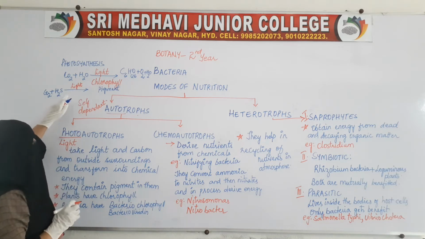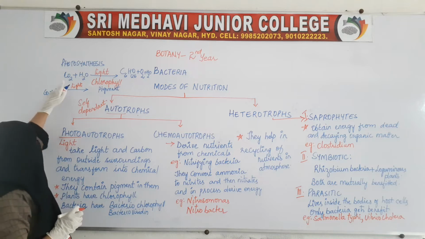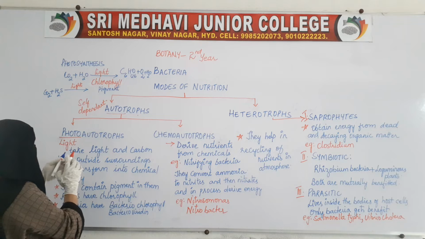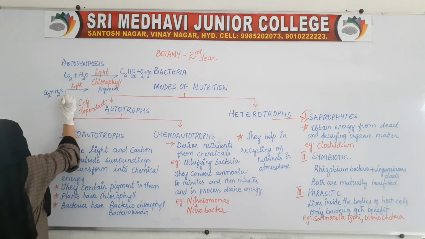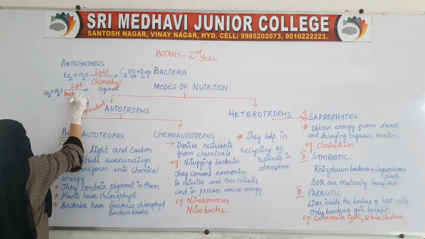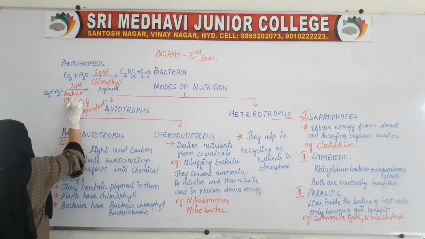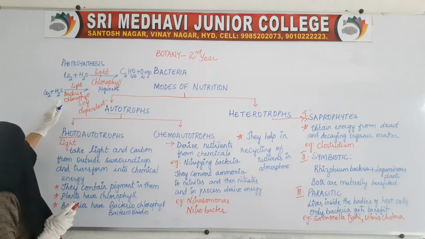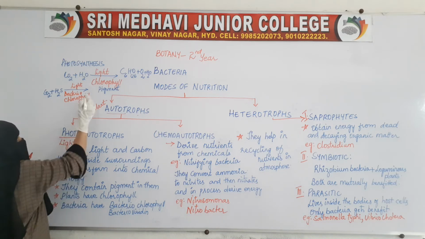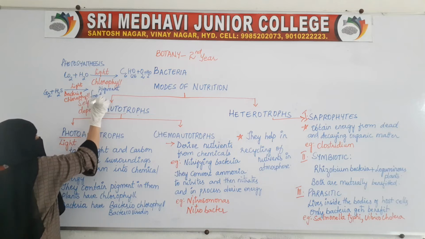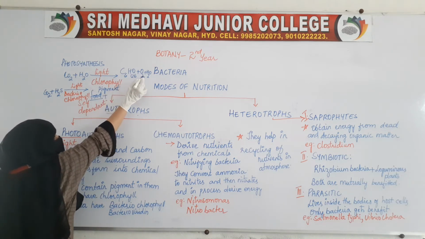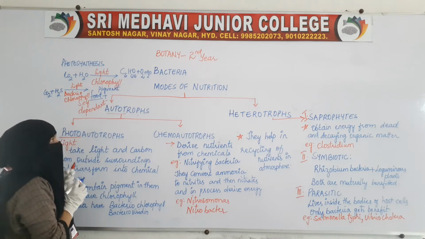And here the pigment present in plants is chlorophyll, while in bacteria it will be bacteriochlorophyll. So with the help of this, they will convert this into food. And here oxygen is released.